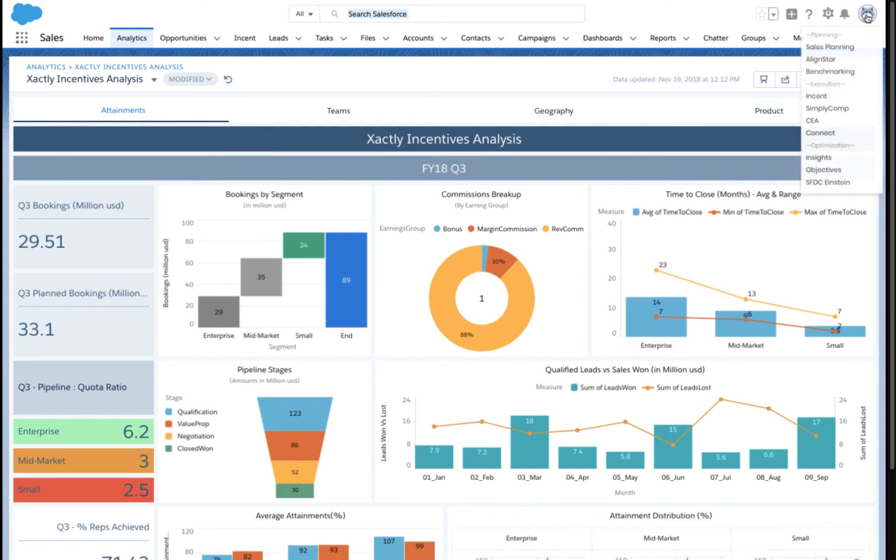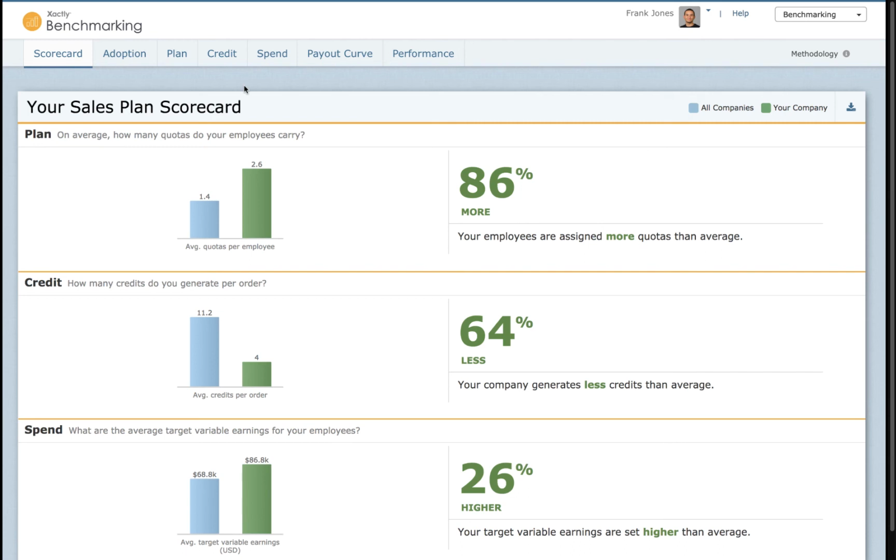However, I want to move into benchmarking. I want to drill a little bit deeper to see, is there something about the way that we're paying that might be off compared to what we should be? Xactly benchmarking allows you to look at your plan designs and the way you pay your sales reps and compare that against a benchmark. Our benchmark is made up of 15 years of aggregated and anonymized industry data. It allows you to take any cross-section of that data and compare yourself and the way you pay, the way your plans are designed against that benchmark.